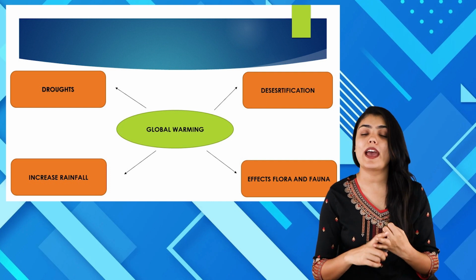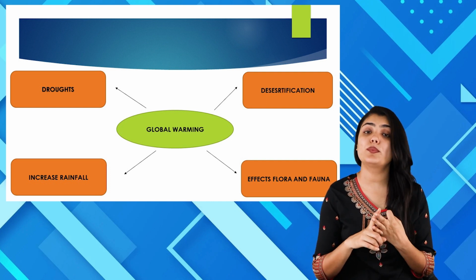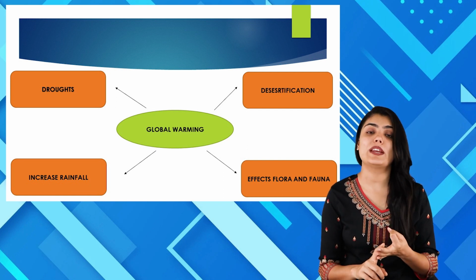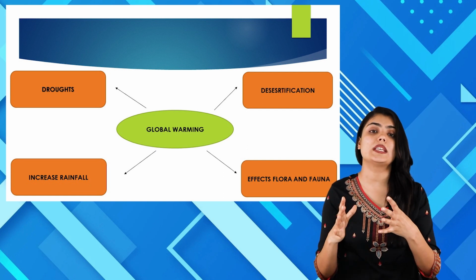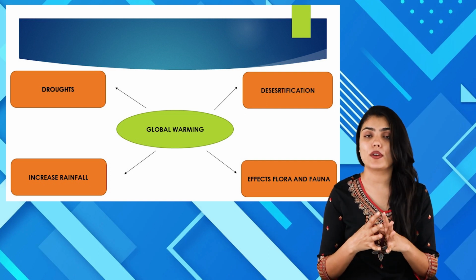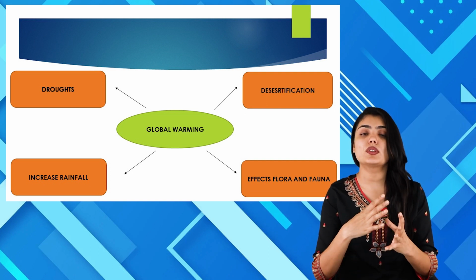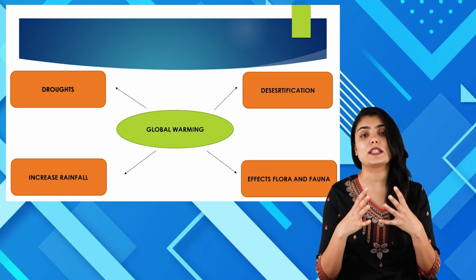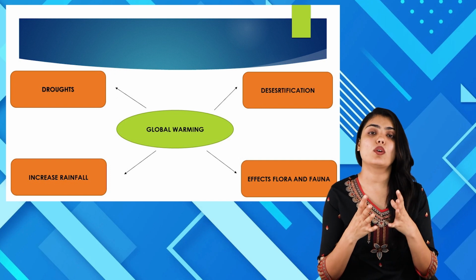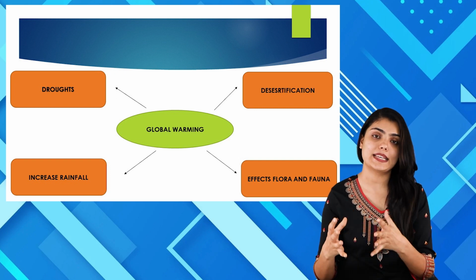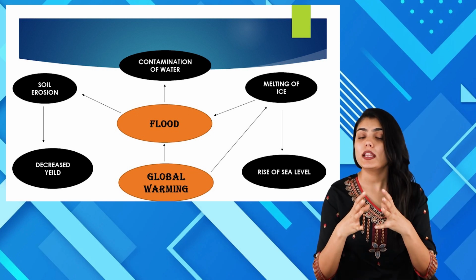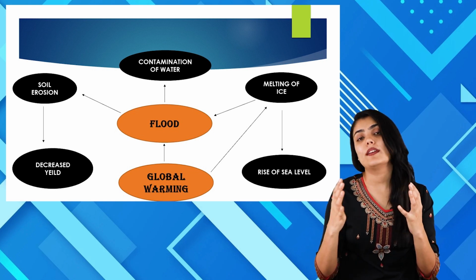The second one that we have is desertification. The third problem that is associated with global warming is increased rainfall, and the last problem is that it affects the flora and fauna. So global warming is associated with various problems. It causes various changes in the climate, in the weather, and also to the health of the human population, plants and animals. Along with that, global warming is also associated with another problem which gives rise to various other problems.